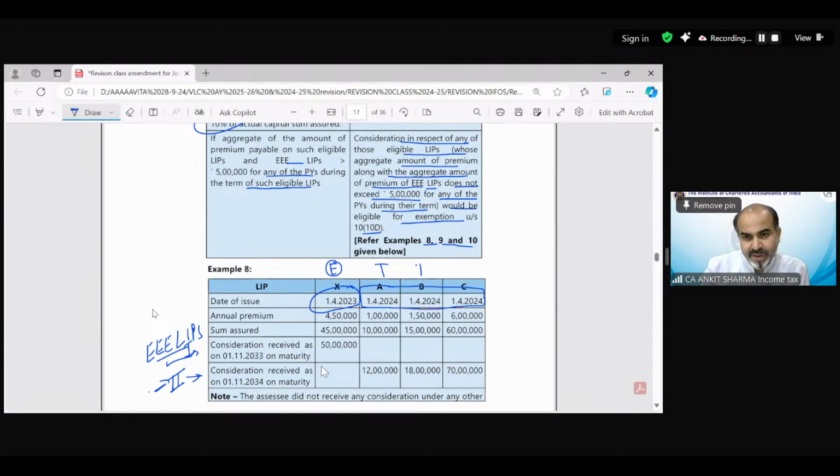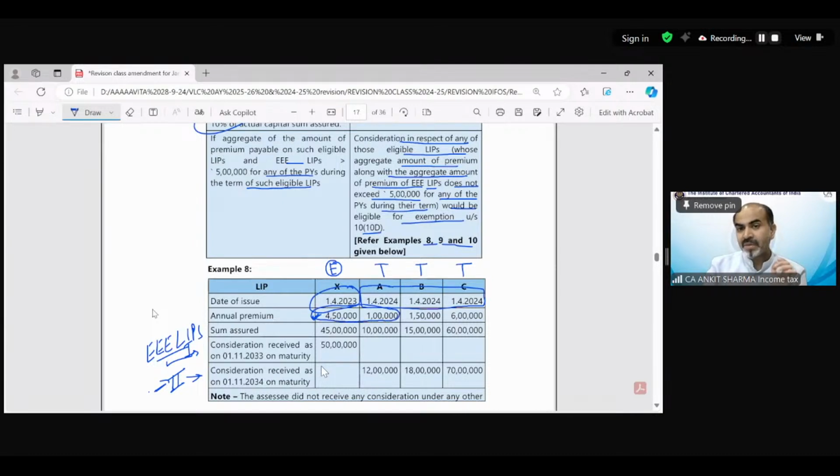This is going to be taxable. This is going to be taxable. When you aggregate the premium, you need to aggregate the premium of this also with these policies. You might be treating this individually. No, if the policy has been issued earlier, that premium needs to be included for all these policies.